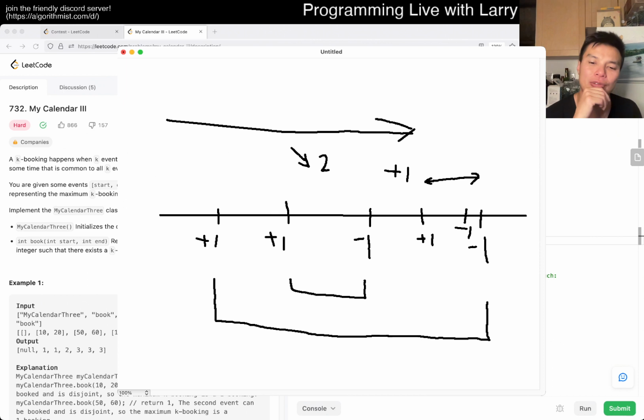I think you could do it with some higher level power stuff. The one thing that comes to mind, of course, is a segment tree. I didn't really bring it up because I generally like to avoid it, since I think it doesn't come up in interviews. But in this case, let me think about it a little more. I think what I would do is actually use a segment tree.